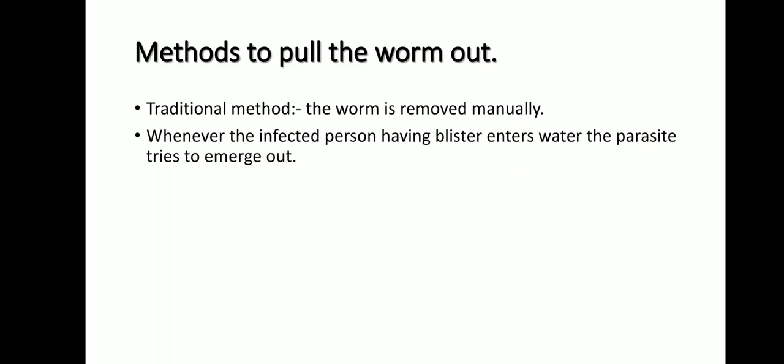So if you see the worm coming out of the skin, how should it be removed? It is not too easy to remove the worm. In the villages it is removed by traditional methods, and in the hospitals it is removed by surgery or operations. In the traditional method, the worm is removed manually. Whenever the infected person having the blister reaches near the water, the parasite will emerge out.